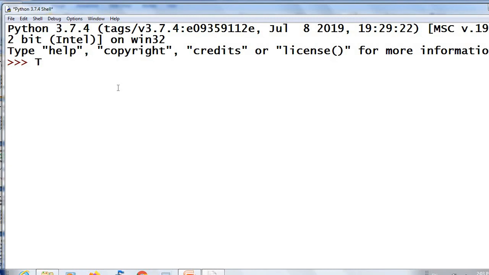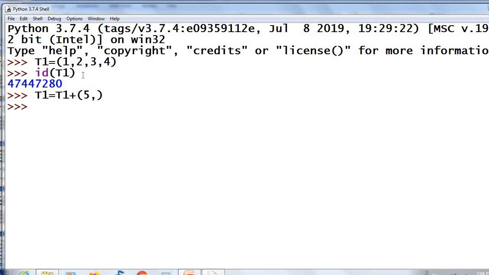I have a tuple T1 equal to 1, 2, 3, 4. Then if I print ID of T1, it will print the address of T1. That is the memory location where this tuple is stored. Then when I give like this, T1 equal to T1 plus 5 comma. Now what is T1?